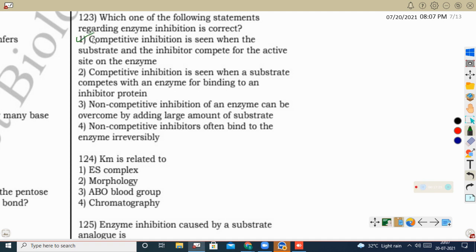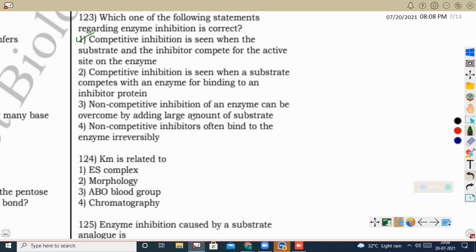No. See here, competitive inhibition is seen when a substrate analog competes for the enzyme's active binding site. Next statement: non-competitive inhibition of an enzyme can be overcome by adding a large amount of substrate. No, non-competitive inhibition means they are not fighting for the active site. So even though we are increasing the substrate concentration, it is not going to increase the speed or make any change in the enzymatic reaction.